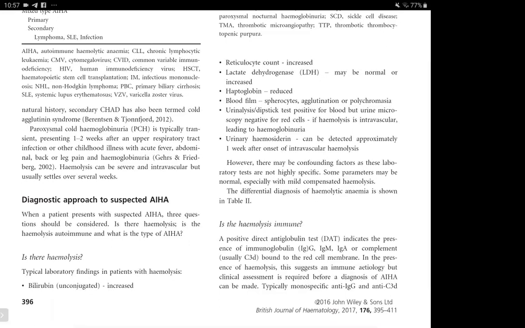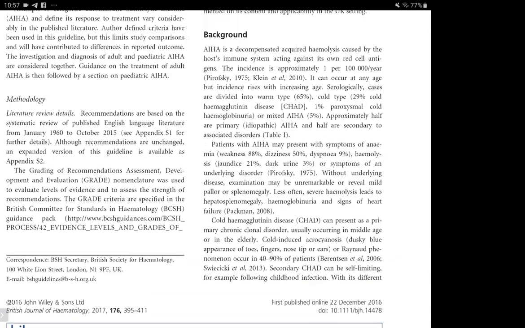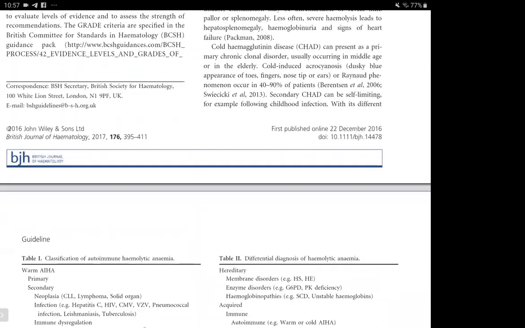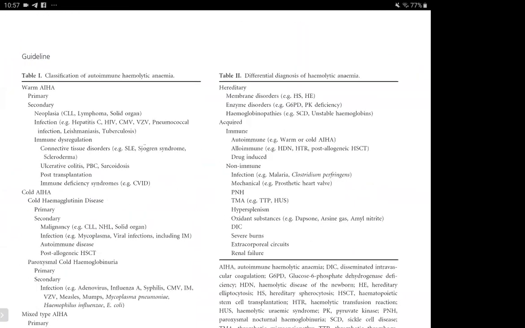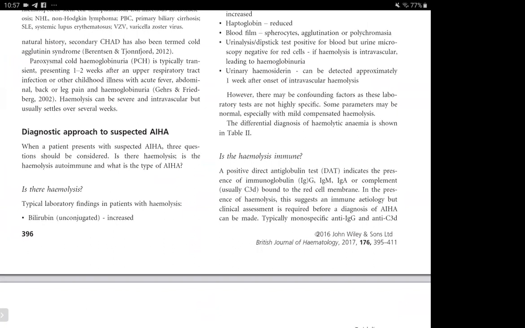In the beginning we had talked about autoimmune hemolysis as being a decompensated acquired hemolysis. If the hemolysis is compensated, then most of the lab parameters will not be abnormal, and most of the clinical findings will also not be there. It's only the decompensated part that would present clinically, with parameters also out of range.